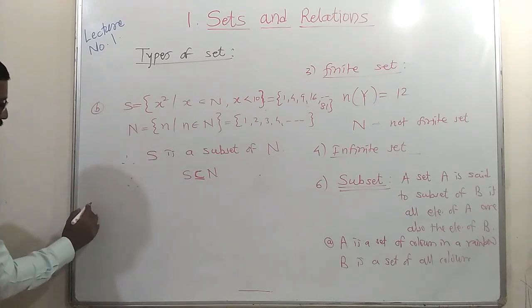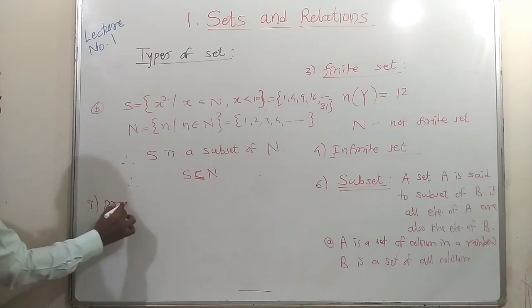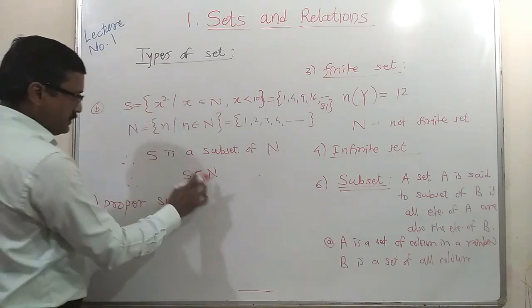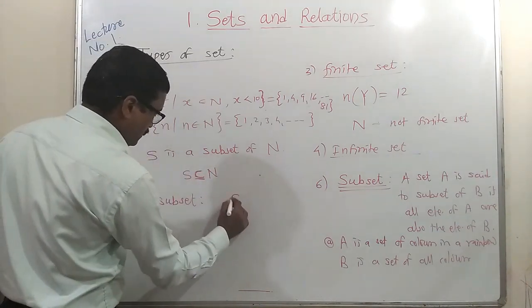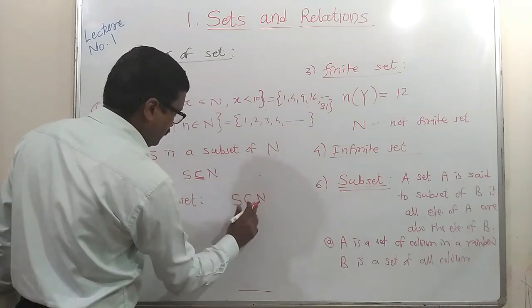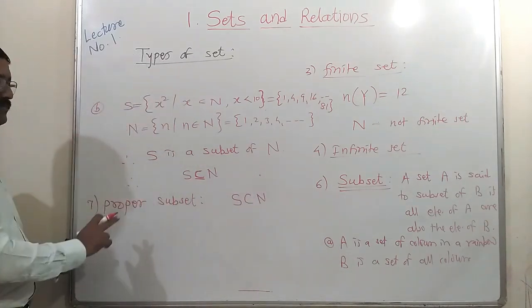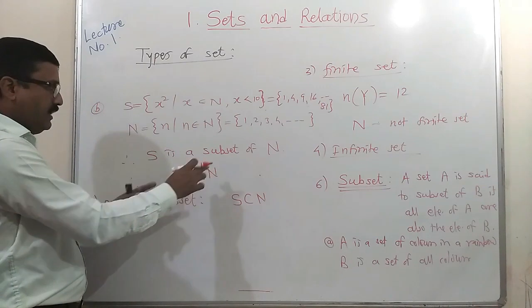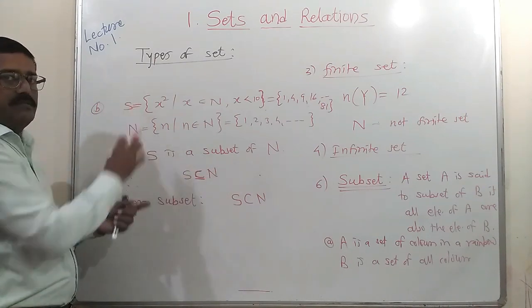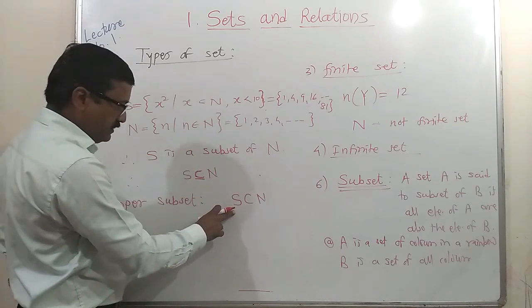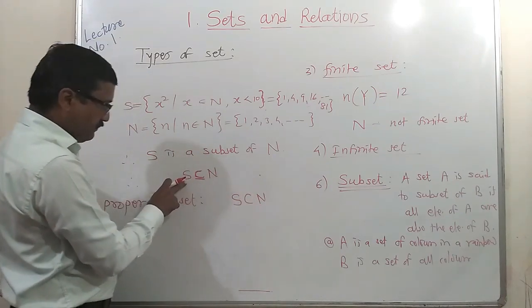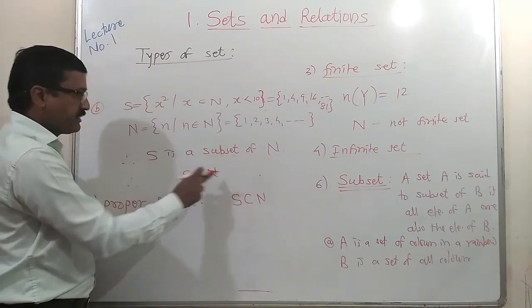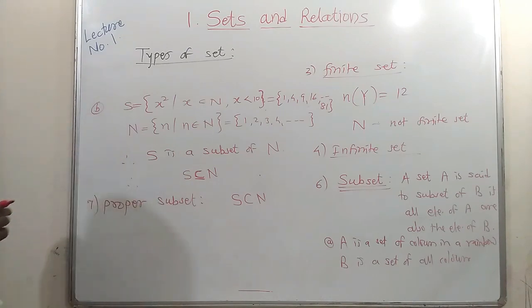So let us see the next type, that is the seventh type, proper subset. Actually in this example, this S is a proper subset of N. Why? Proper means every element of S is included in the set of natural numbers, and N contains more elements than S. So if the cardinality of the first set is less than the cardinality of the second set, and every element of the first set is included in the second set, then the first set is said to be a proper subset of the second set.